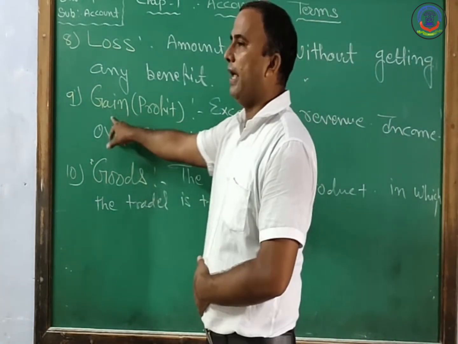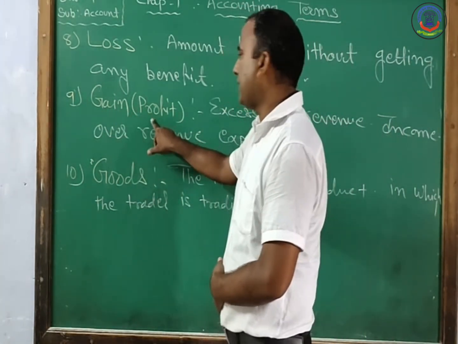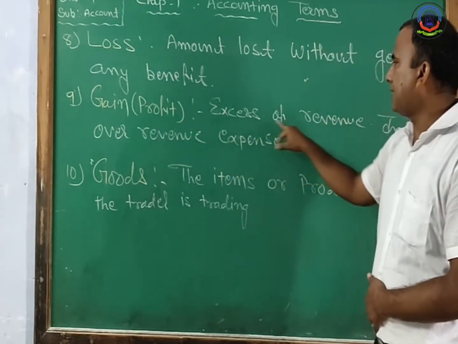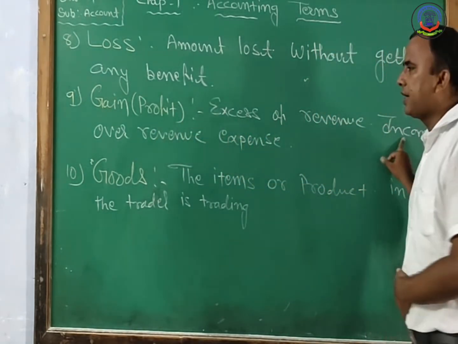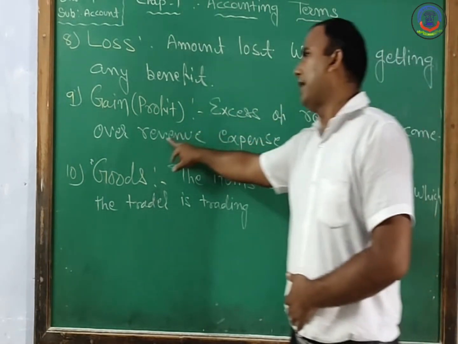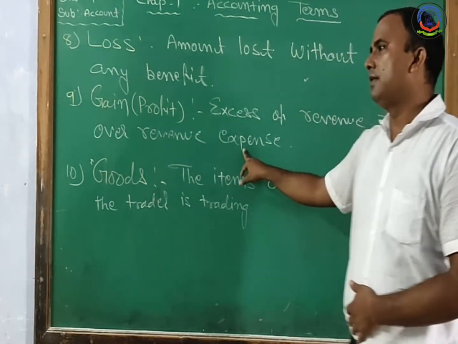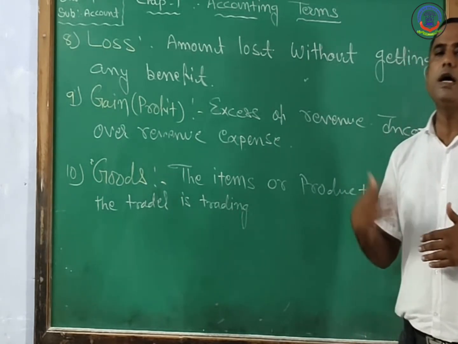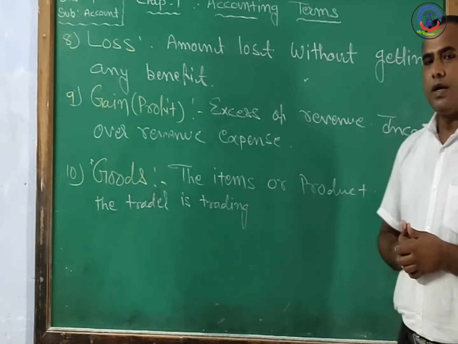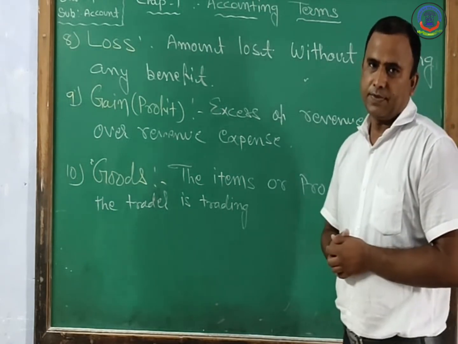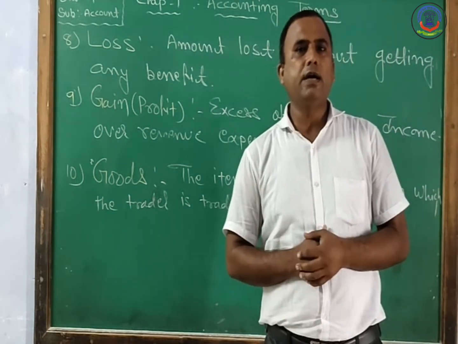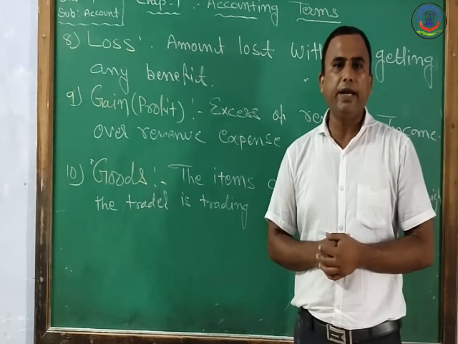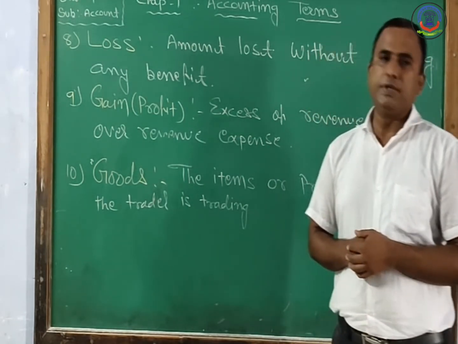Next is gain. Gain is also considered a profit. Profit means the excess of revenue income over revenue expense. When revenue income is more than revenue expenses, that is known as a revenue profit, or a gain or profit for the business.